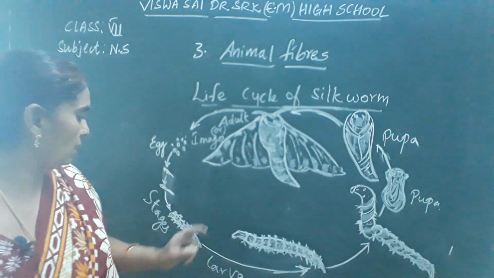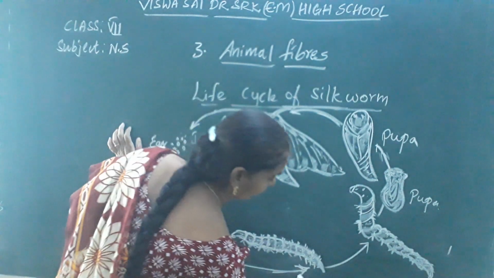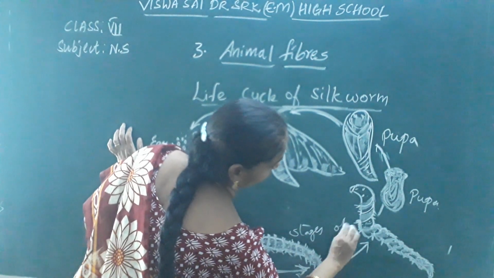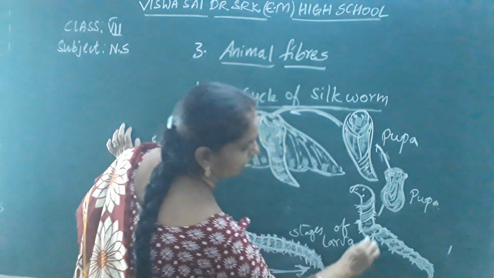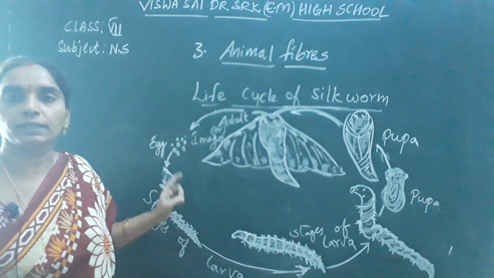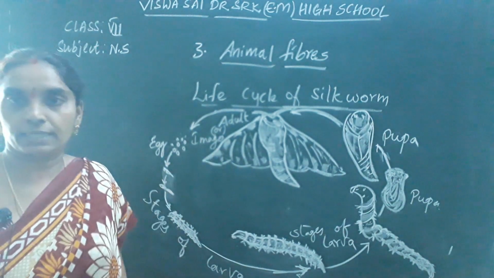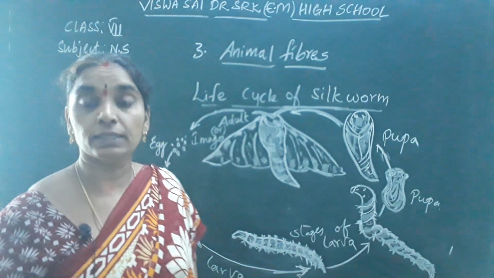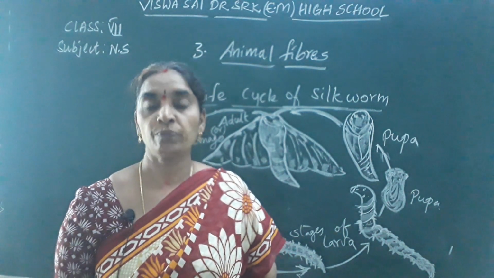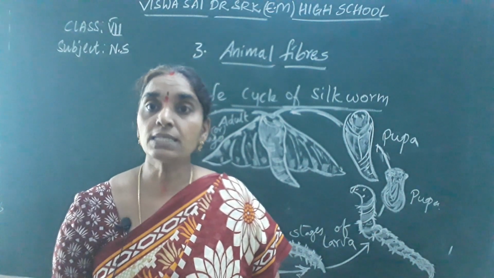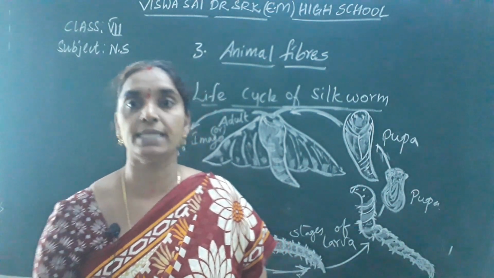At every stage you have to write, these are the stages of larva, or caterpillar stages. Okay children, so this is the life cycle of silkworm. So when it is in the egg stage, what do the silk weavers do? How do they manufacture the silk? That is what we are going to learn in this lesson.